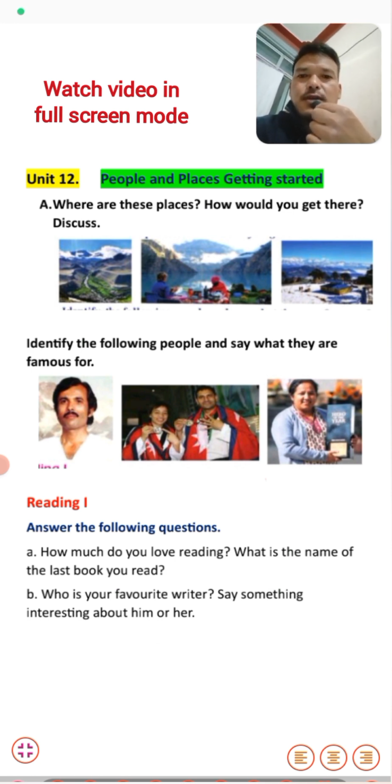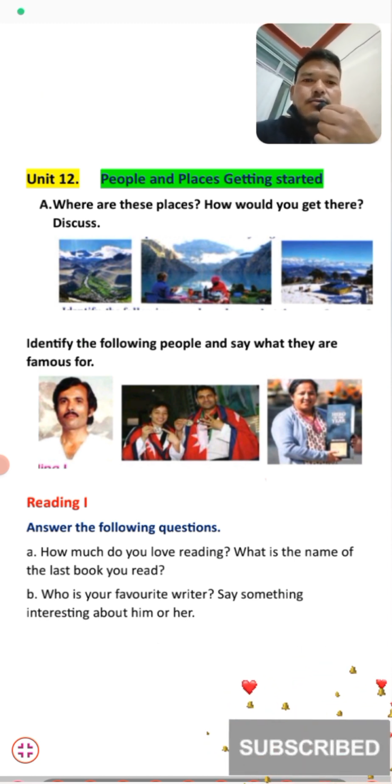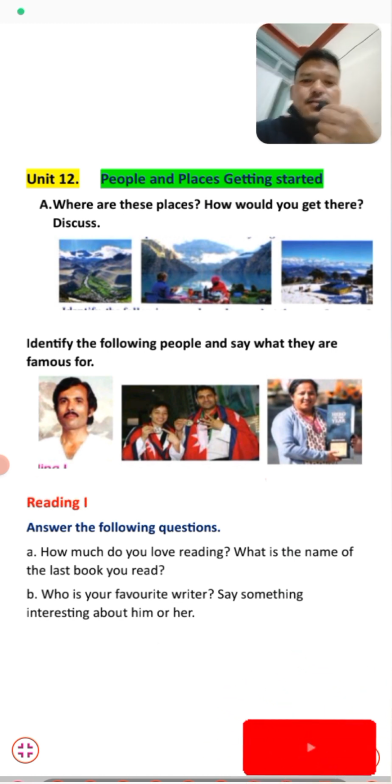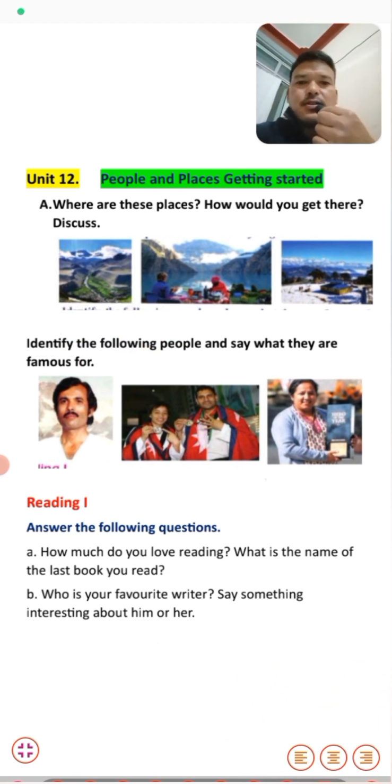Today, students, we are at Unit 12, People and Places, and we are going to discuss its Reading First text in today's class. Before that, students, we have some pictures given here. There are some pictures of places and some pictures of people here, and let's discuss these pictures first.